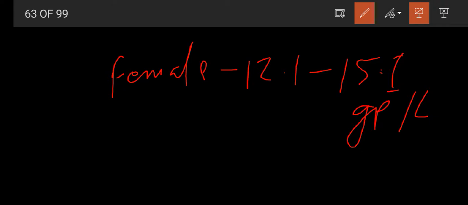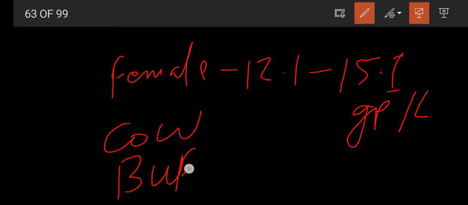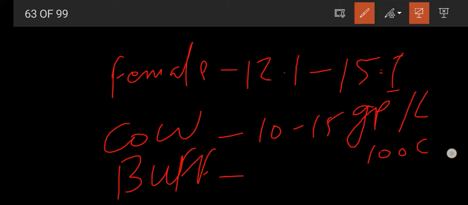And again, one question is asked in your examinations: what is the normal range in cow and buffalo? In cow it is 10 to 15 g/dL, that is the normal range, and in buffalo it is 12.5 to 14.5.